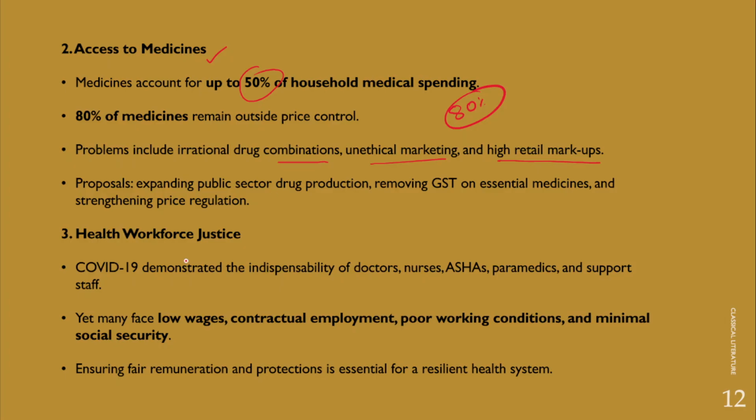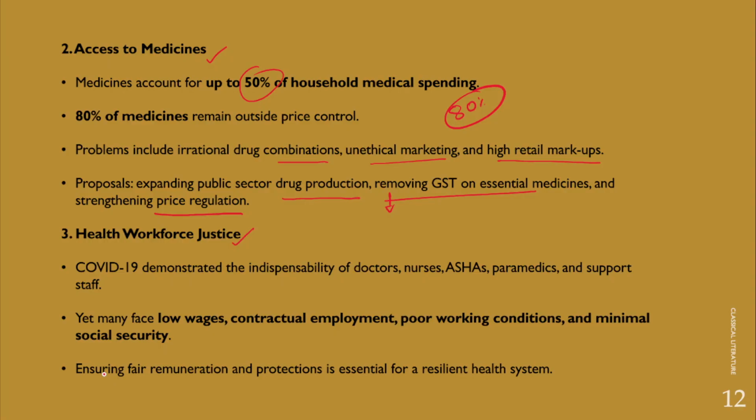However, there are proposals for expanding public sector drug production, removing GST on essential medicines, so that will help reduce the cost of these medicines and make them more and more affordable for the people, and even strengthening price regulation as well. However, let's understand health workforce justice in this context.